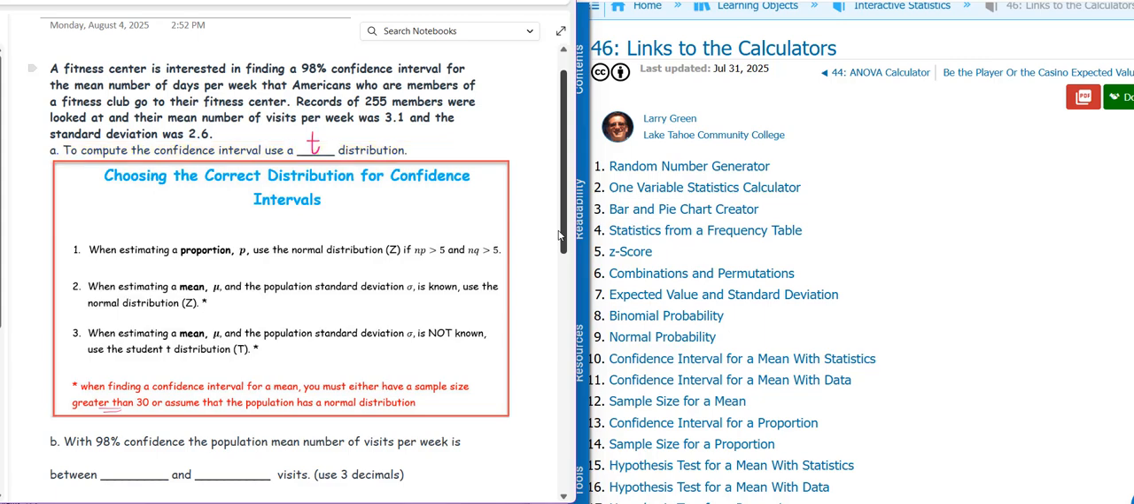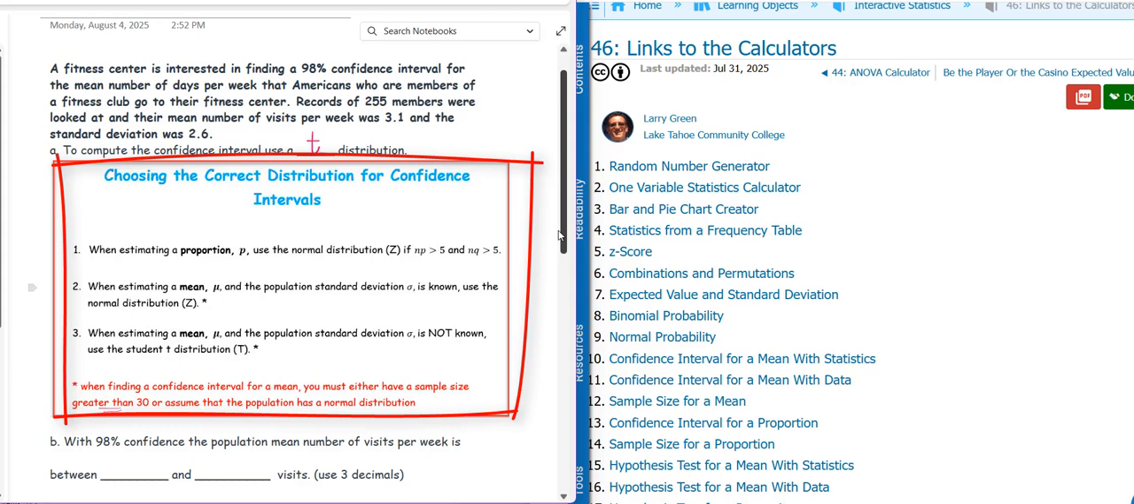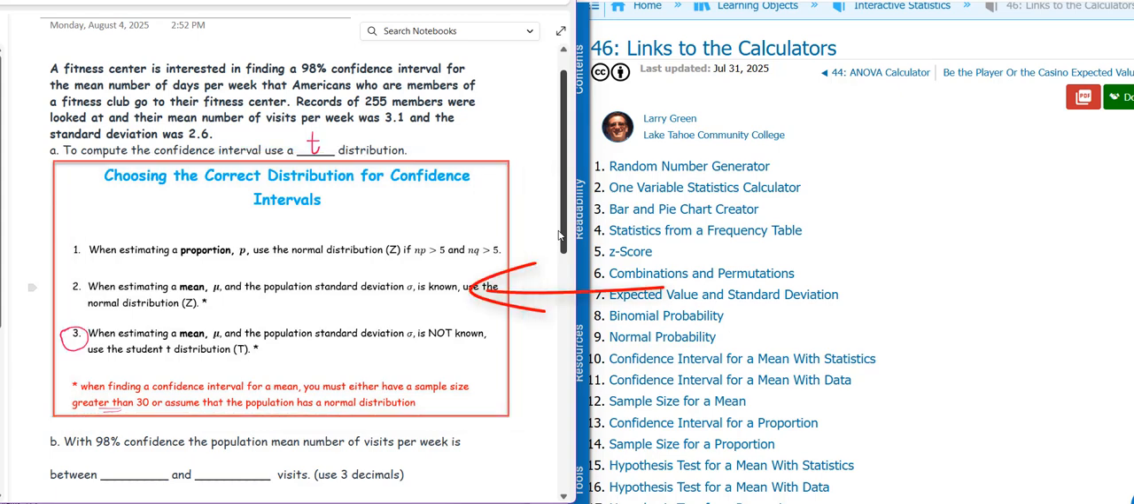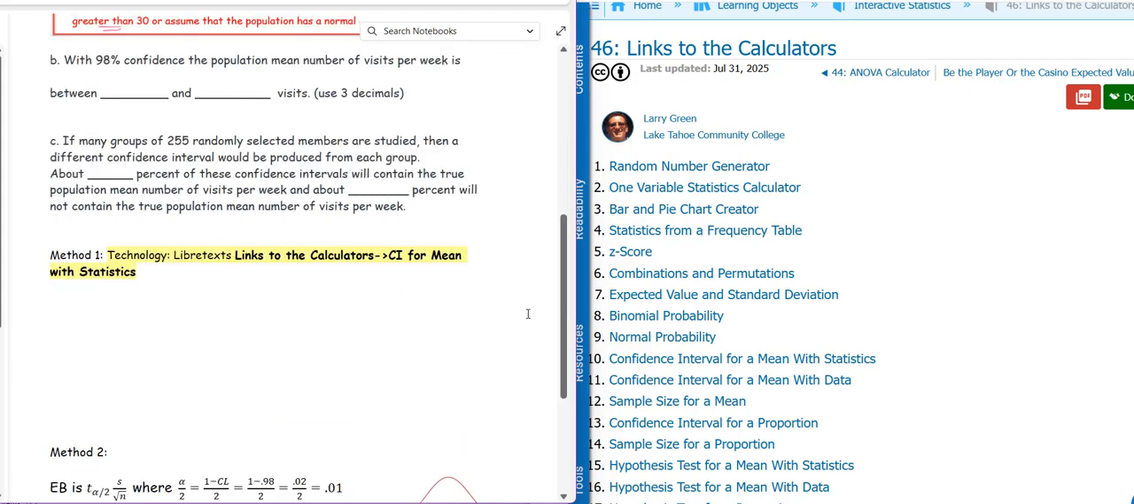because sigma is unknown. So here are the rules for what distribution to choose. When sigma is unknown and the sample size is at least 30 or you have a normal distribution, you can use the t-distribution. So I'm going to find that confidence interval two different ways with you, one with technology and one with formulas. But first, let's write down all the information we're given.